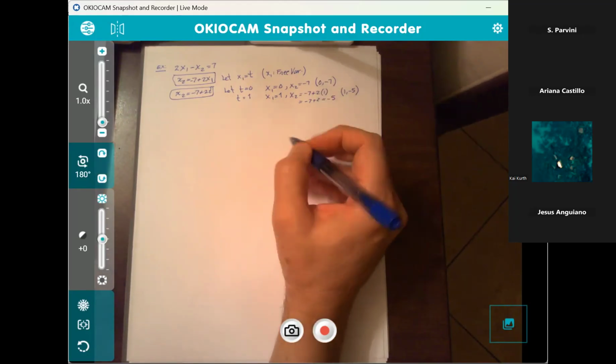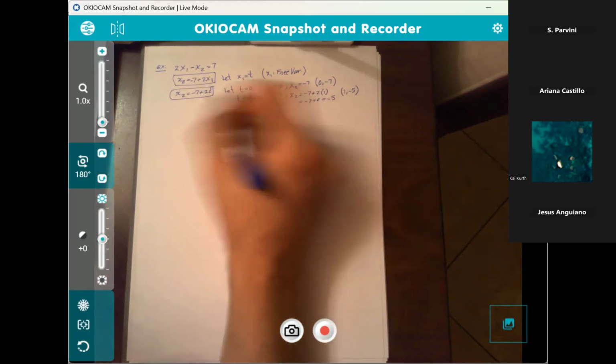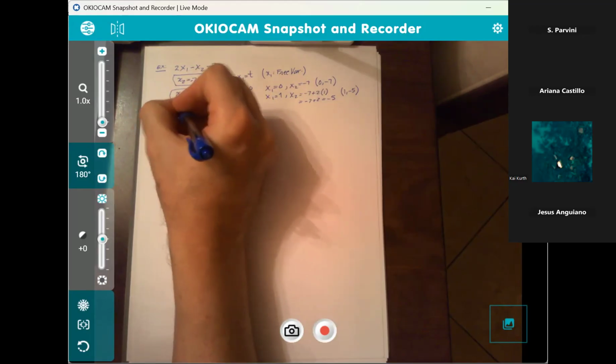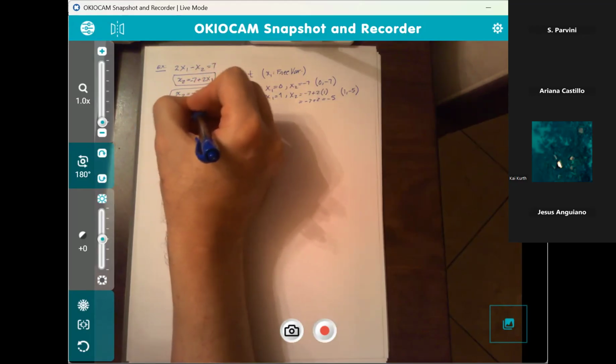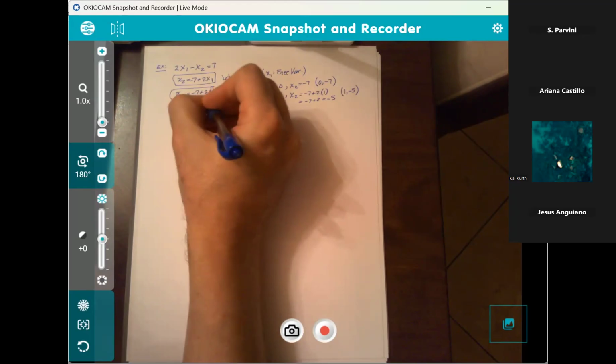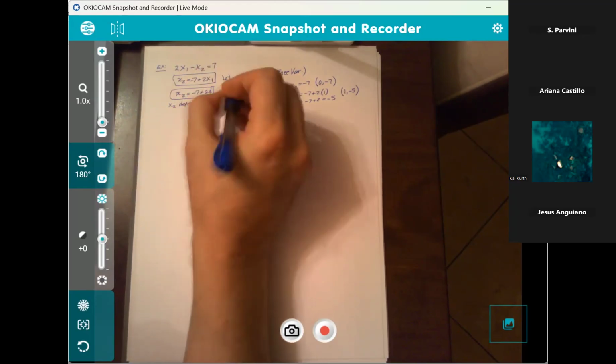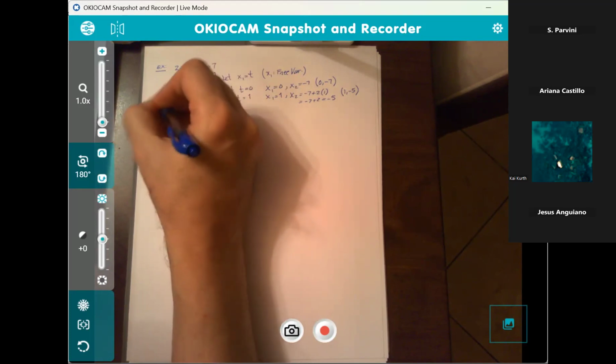Now, in this parametrization, x sub 2 depends on x sub 1, right? X sub 2 depends on x sub 1 because I solved for x sub 2 in terms of x sub 1 right here. True?